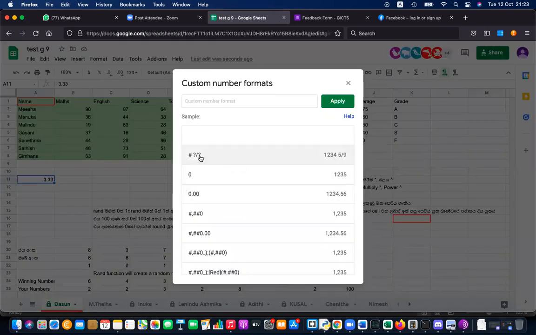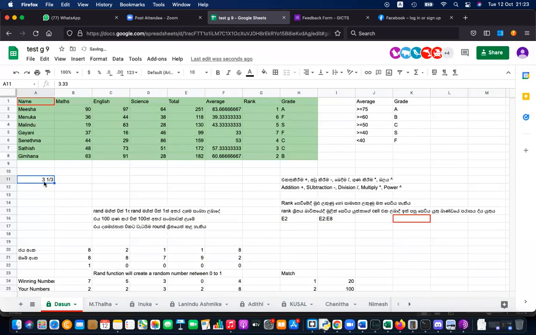There you can select this format, and that will convert it to a number here, 3.1. Then you can multiply. When it is aligned to the right side, it is treated as a number. But when it is automatically aligned to the left side, that will treat it as text. That is another feature of Excel.